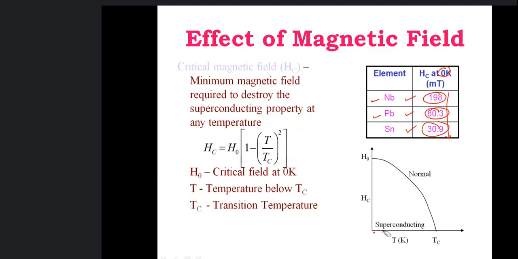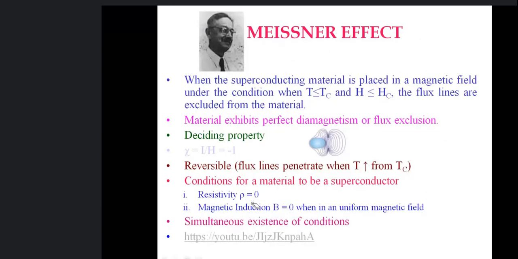Then we have Meissner's effect. Till now, the race was only to discover superconductivity in different materials, or to increase the critical temperature of superconductivity in different materials. Meissner studied the effect of magnetic field on superconductors.